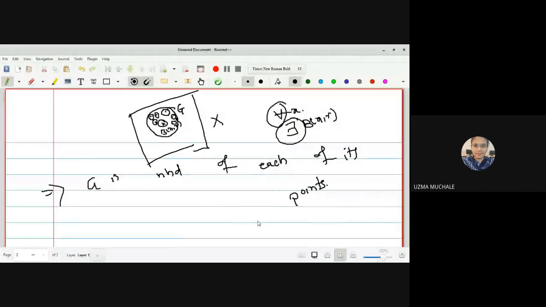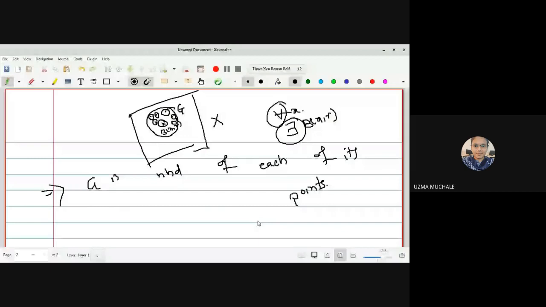The very similar things will go on in your real analysis. That was a homework for you. The next thing we are going to repeat is the properties of a metric space. What are the properties of a metric space we have seen: phi and X are always open and closed sets. The next one is arbitrary union of open sets is open, finite intersection of open sets is open, finite union of closed sets is closed, arbitrary intersection of closed sets is closed.